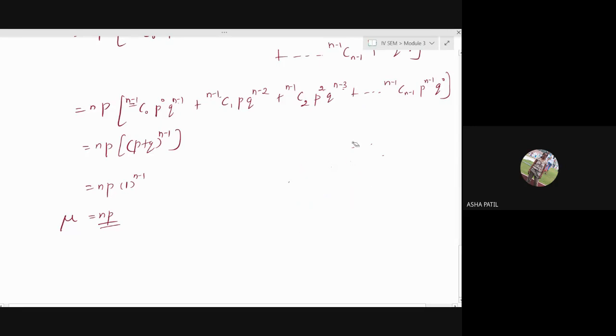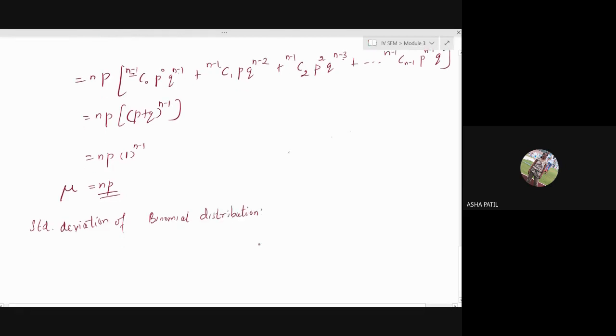So next is variance and standard deviation. For that, the standard deviation of the binomial distribution. You know the formula.